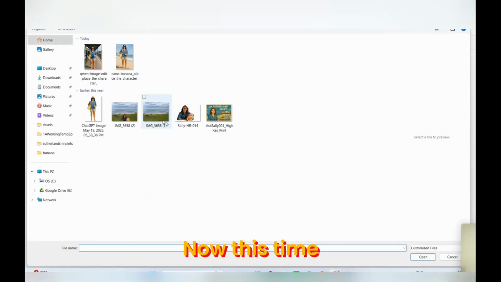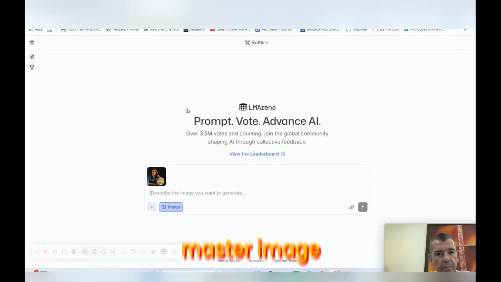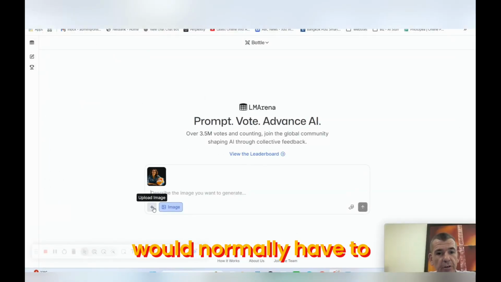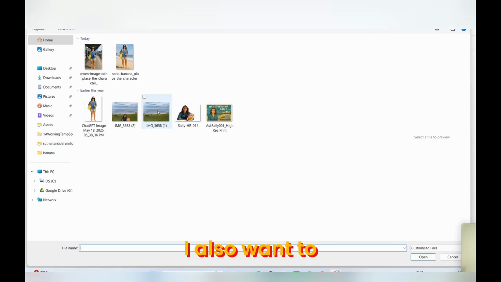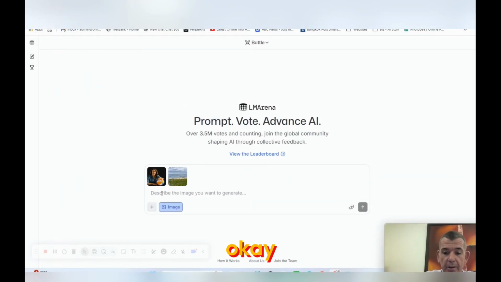Now, this time, the two images are the ones that I used to make this image up. So that's the image we originally looked at. I want to take the master image. This is what I would normally have to do in Photoshop. And then I also want to take the background. So let's see how it produces, okay?